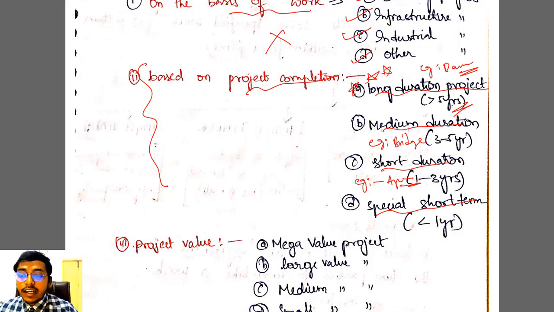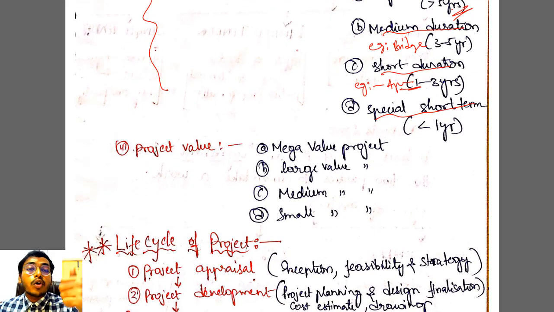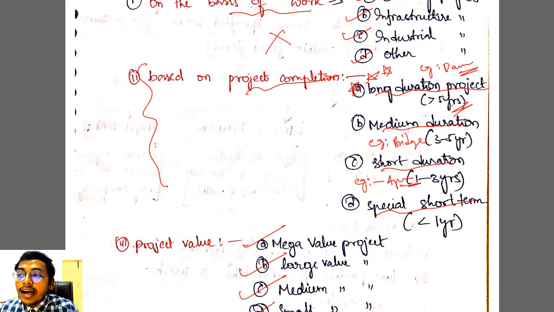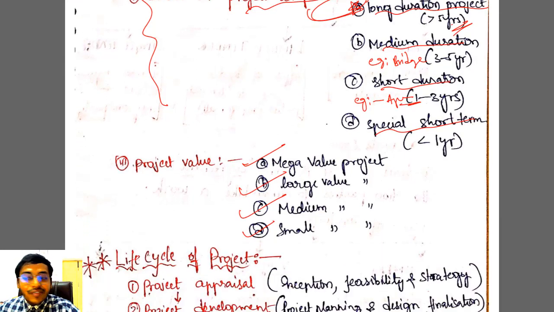Remember, frequently asked question. Now based on the project value, how much expenditure does this project involve, we are classifying the projects into mega value project, large value project, medium value project and small value project. But unlike the previous classification, where I clearly said a long duration project takes more than 5 years, here I cannot classify like that.